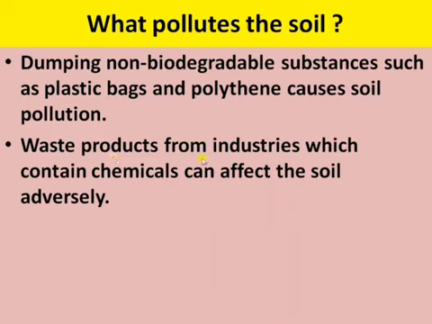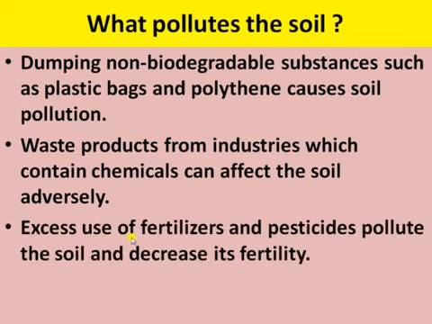Next is the waste product from the industries, which contains chemicals and can affect the soil adversely. Several chemicals or waste products from the industries affect the soil very badly. Next is the excess use of fertilizers and pesticides, which pollutes the soil and decreases its fertility. In agricultural land, we use fertilizers and pesticides that pollute the soil and decrease its porosity and its fertility.